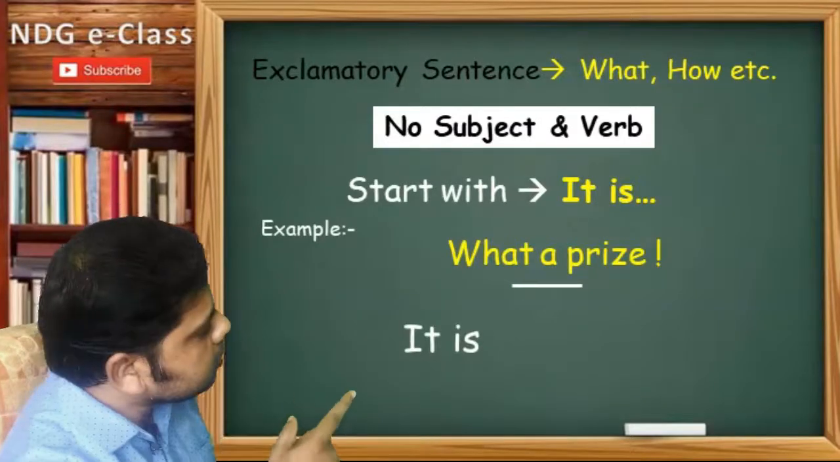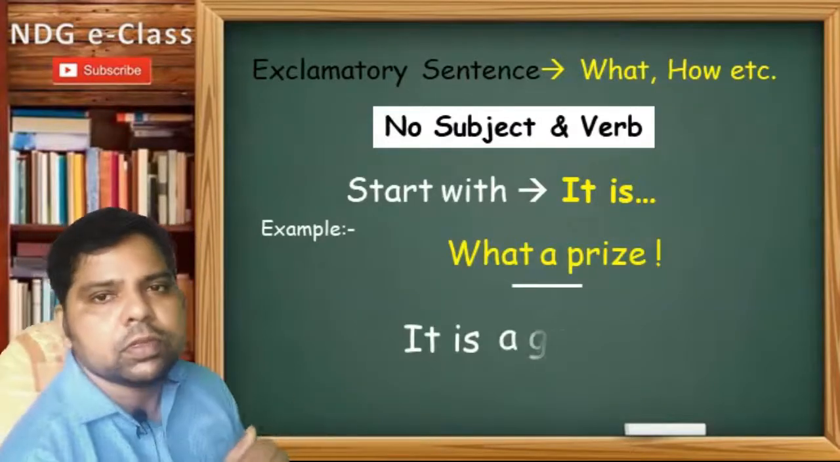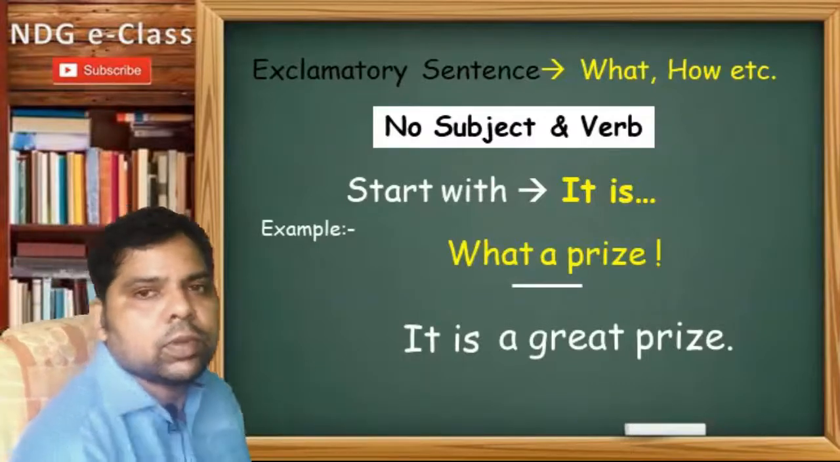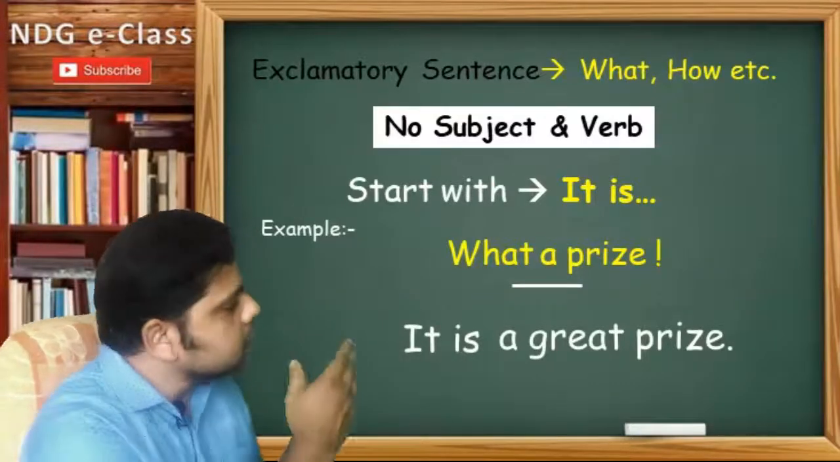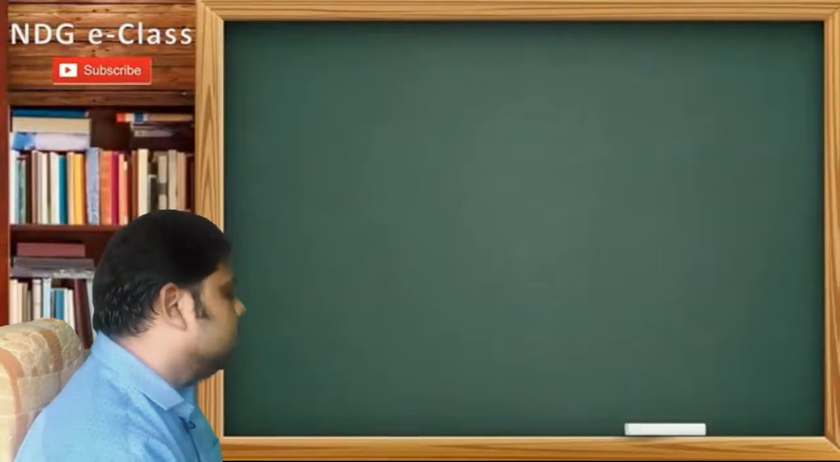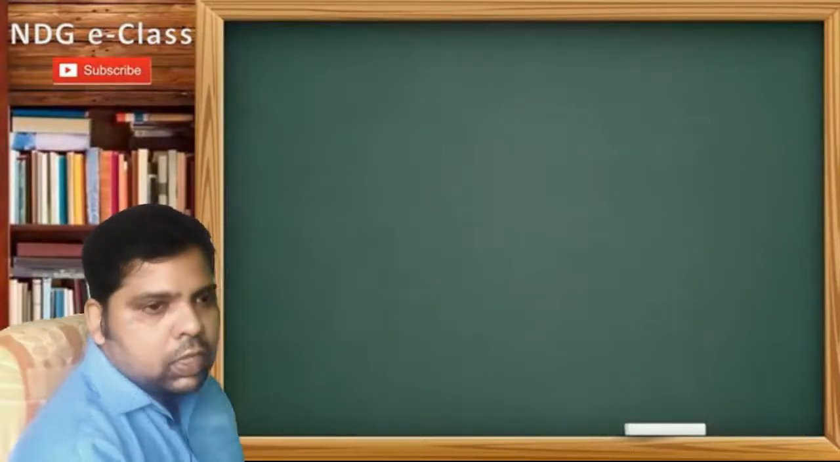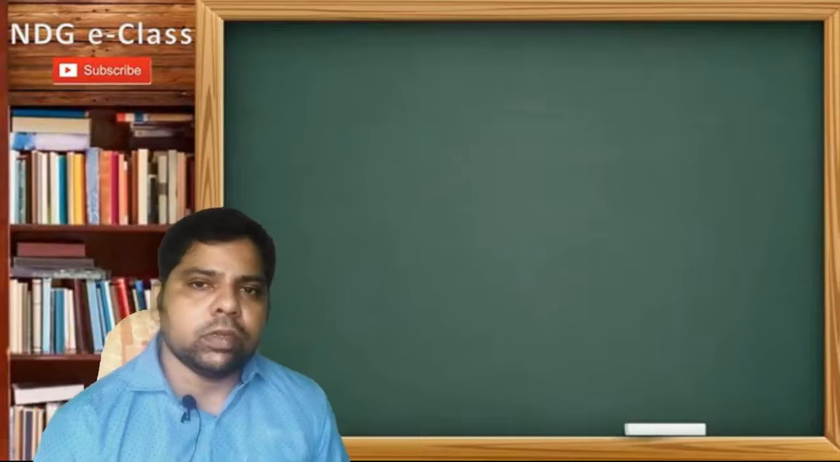And this exclamatory sentence contains a noun, so we will use "great." So when we transform this exclamatory sentence into assertive, the sentence will be "It is a great prize." So in this sentence, every rule is followed.